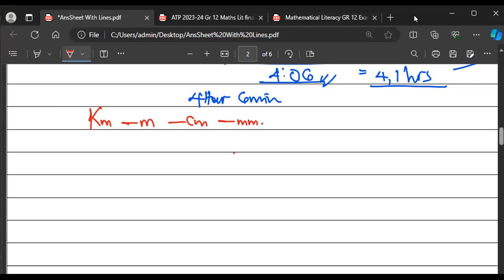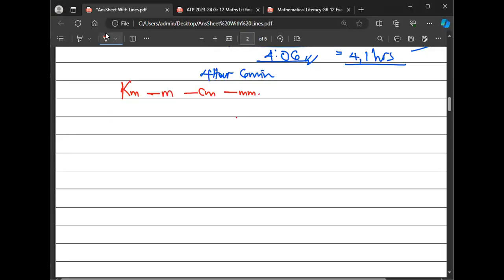You'll have to convert here and there. We said big to small, we shall need to multiply, and small to big, we shall need to divide. Come knowing this, it will be there.